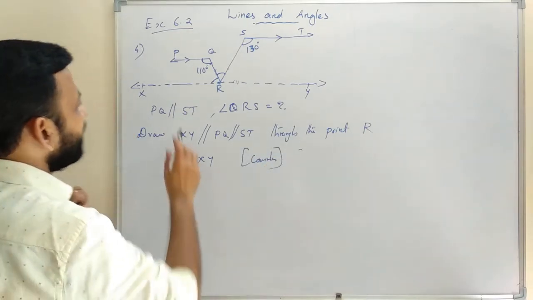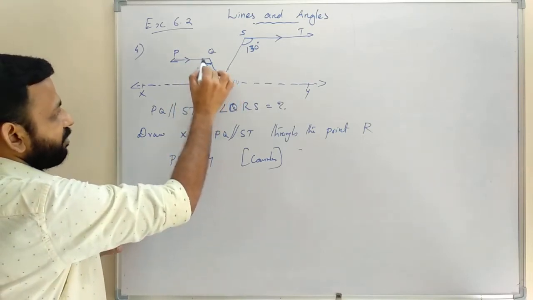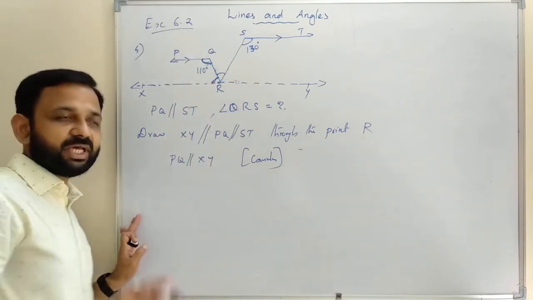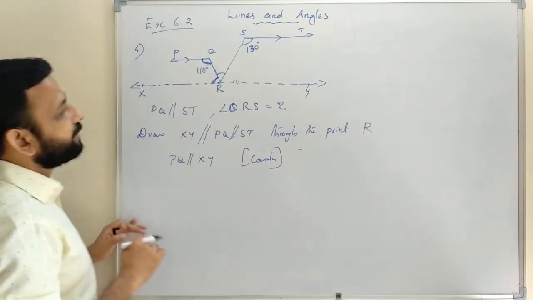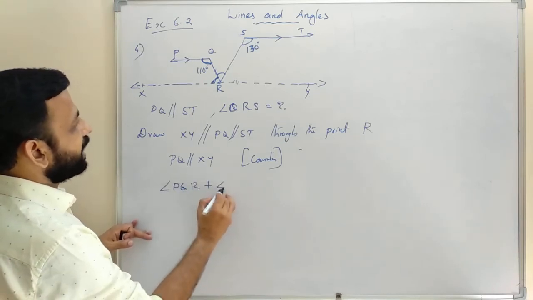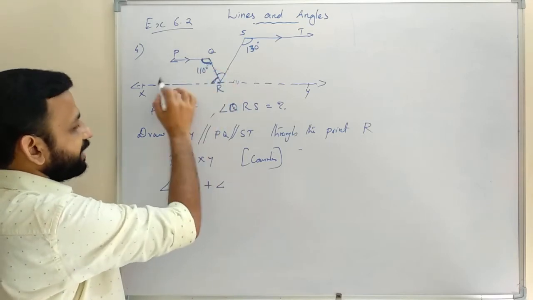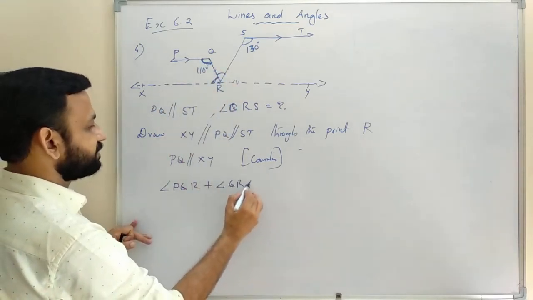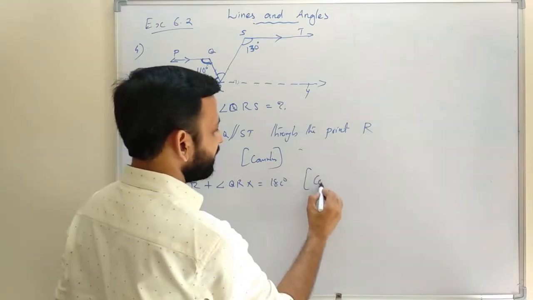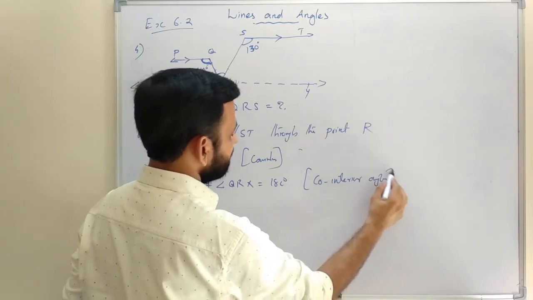Then if PQ is parallel to XY, these two angles are interior angles on the same side of the transversal. So their sum is always 180 degrees. We can say angle PQR plus angle QRX equals 180 degrees. Reason: co-interior angles.